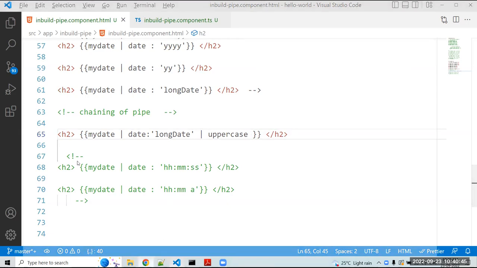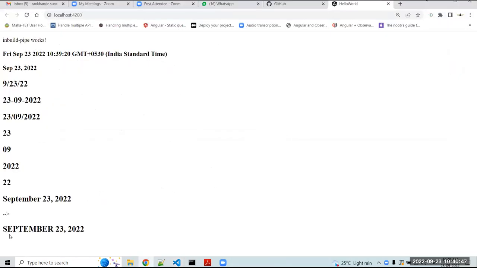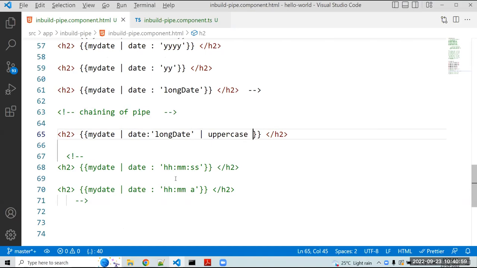Okay, see here, that is September. September is in uppercase. Whatever the data is, 232022 is displayed. That data is displayed. If you want to use hour, minute and second, you can use it in that way also.